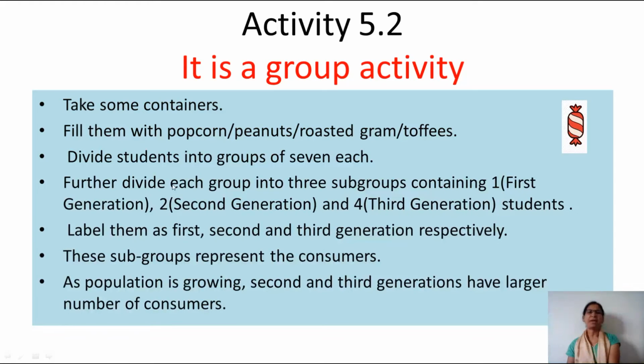Further, divide each group into 3 subgroups containing 1. First generation, 2. Second generation, and 4 members of third generation students. We have to label them as first, second, and third generation respectively. So these subgroups will represent the consumers. As population is growing, second and third generations have larger number of consumers.